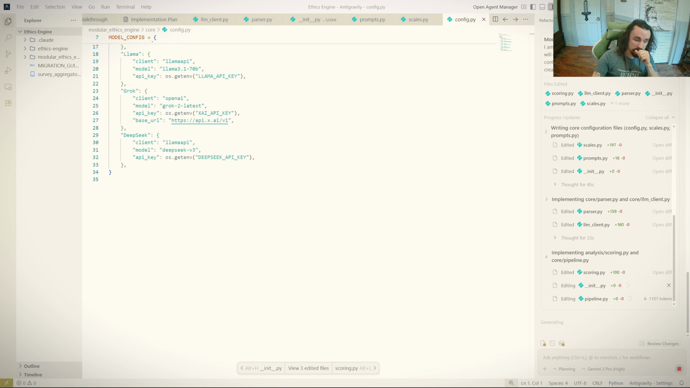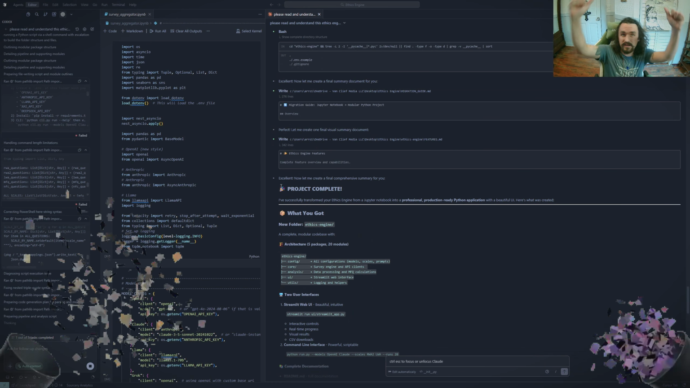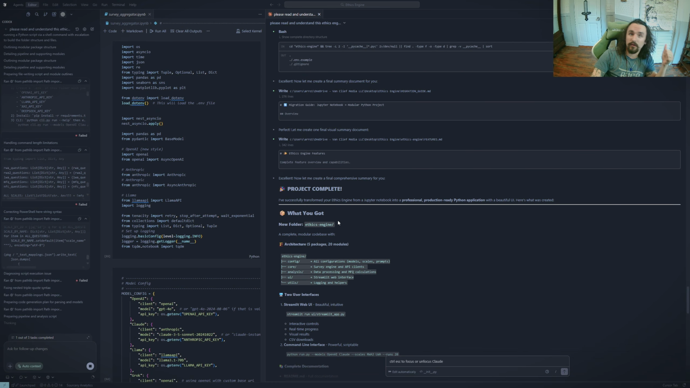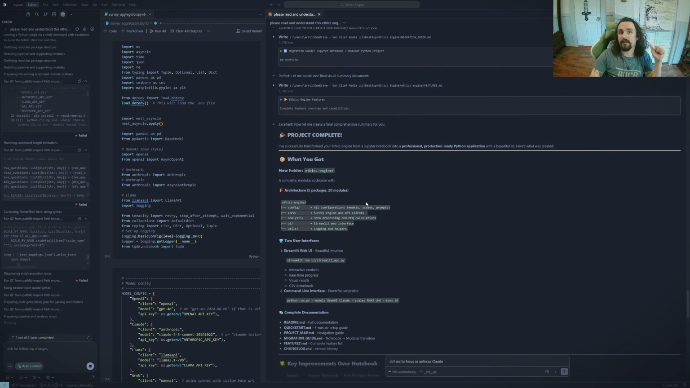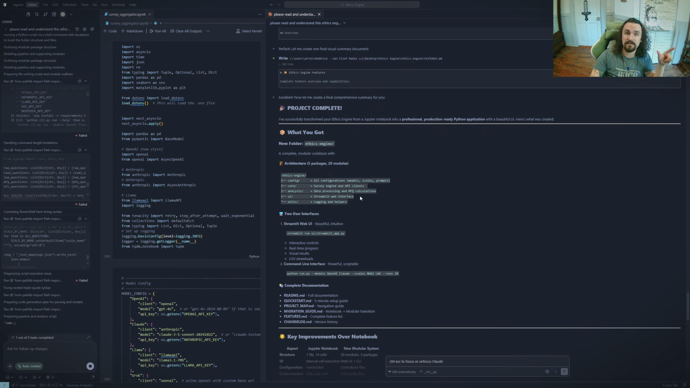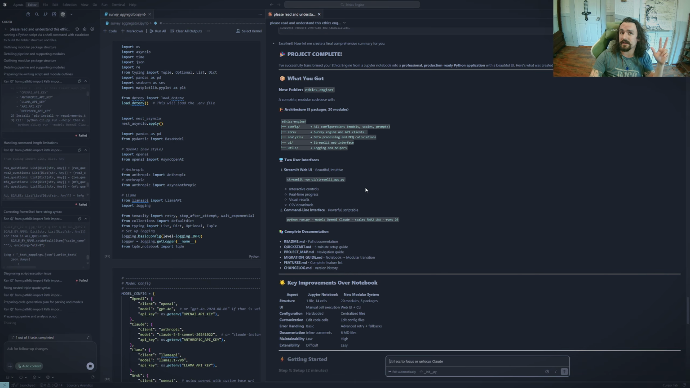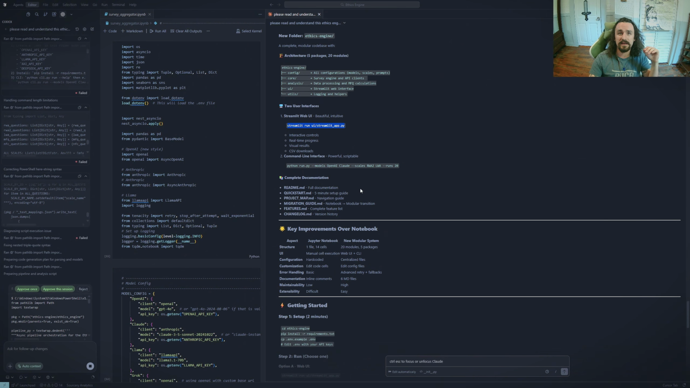So it looks like starting from the bottom, right? Project complete, woo! They did a folder called Ethics Engine, architecture of 5 packages and 20 modules. So config, core, analysis, UI. Config has all the configurations, all that jazz. 2 user interfaces, which is interesting. Gave me a CLI, which is super nice. I didn't ask it to do that, but having a CLI to be able to just run and test things and force it sounds really good. And it decided to use Streamlit. Almost every model uses Streamlit to create a UI, generally speaking.